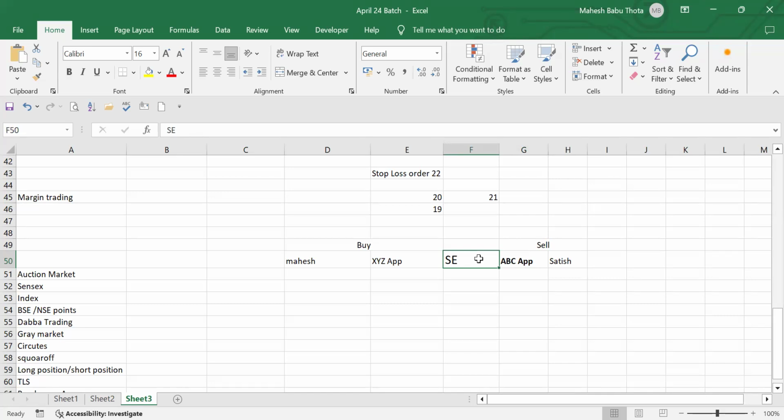The auction market price will always be a bit higher than the normal market price, because by the end of the day, they definitely have to deliver the shares to the buyer, right? As a stock exchange, as a middleman, they cannot become defaulters like ABC brokerage app. For that reason, they will go to the auction market. In the auction market, many sellers will come. They will purchase at the best possible prices and deliver the shares to the buyer. This is called the auction market.